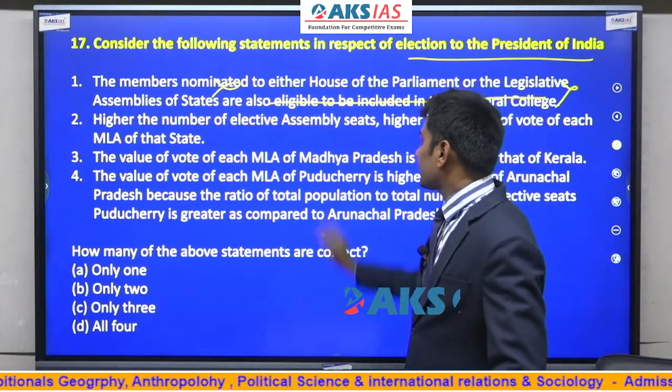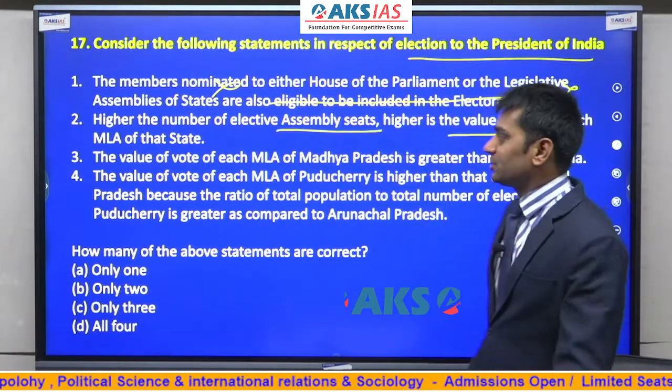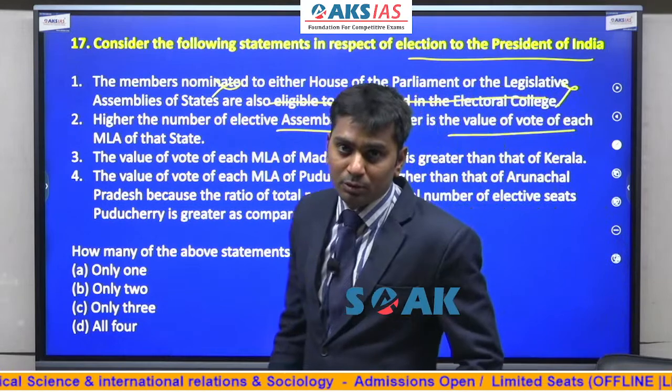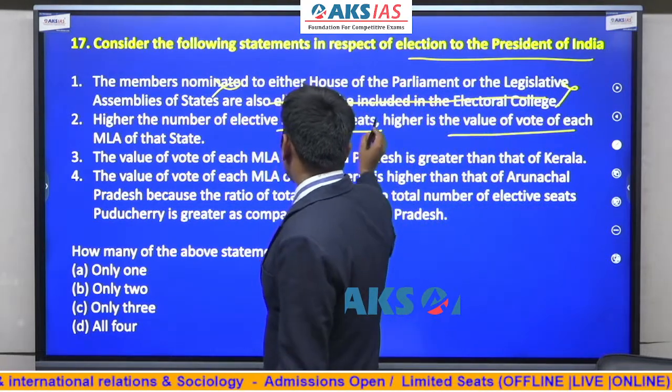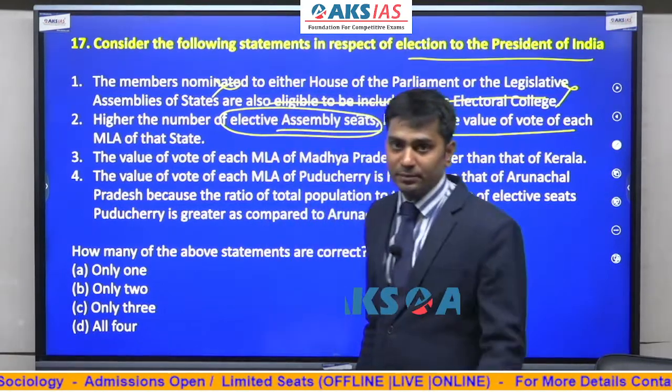Higher the number of elective assembly seats, higher is the value of vote of each MLA. Now look here. You cannot say that more elective assembly seats means a higher vote value. This cannot be proven. Why?